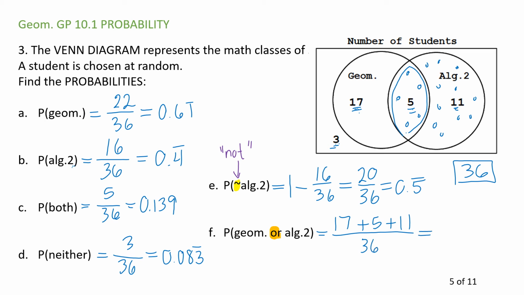You could also see that this is the complement, or excuse me, the not of the neither, so I could just subtract. But I've already added it. And I get, oh, it's 11/12. About 91, 92%.